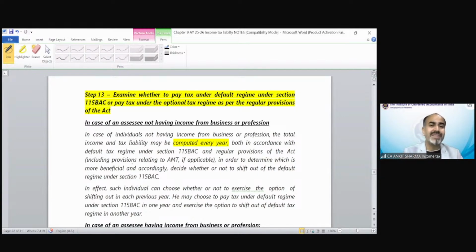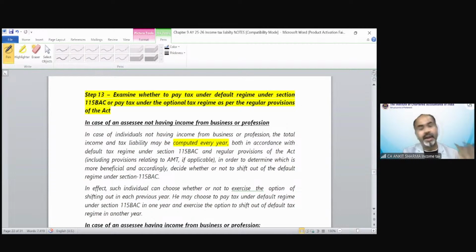So the provision says if you are not having any business income, if there is no income under PGBP head, you can change your tax regime every year. There is no restriction. Suppose I am a salaried person, I do not have any business income, so I can pay tax as per default tax regime this year, next year optional, again default, again optional.